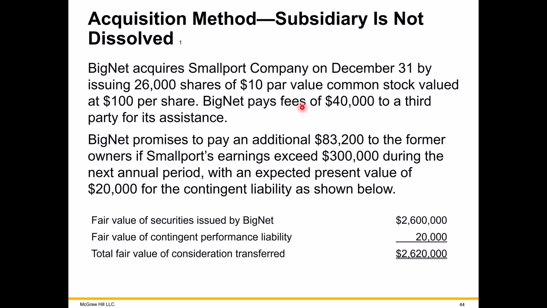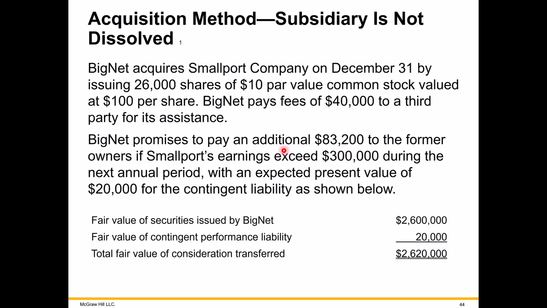In addition to the stock, we're also told that there's going to be a contingency fee paid by Big to the owners of Small if in the future, probably the next year, the small subsidiary has earnings of $300,000. And if that's the case, we're going to pay those prior owners $83,200.